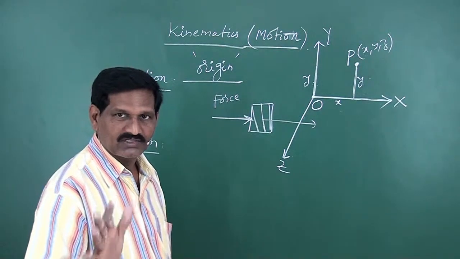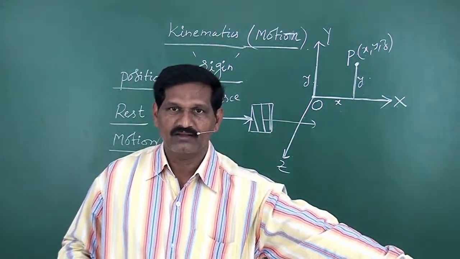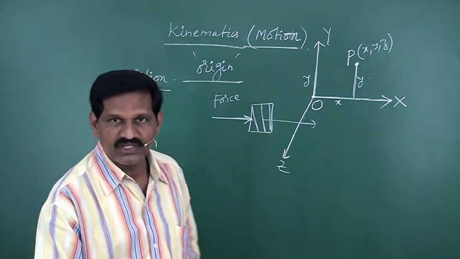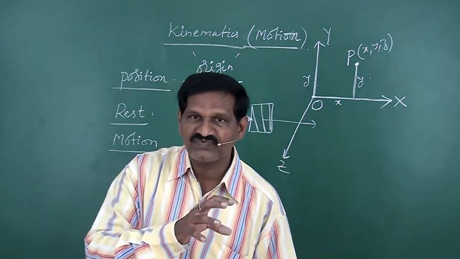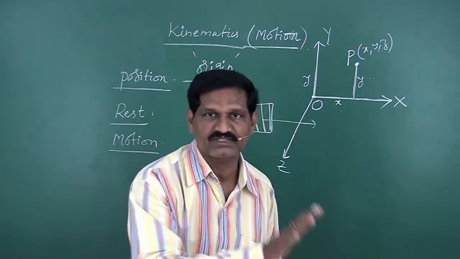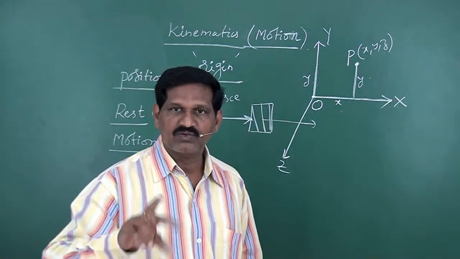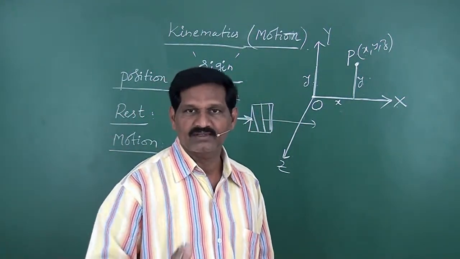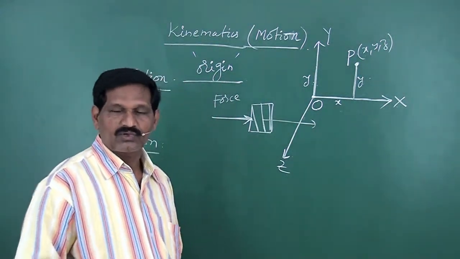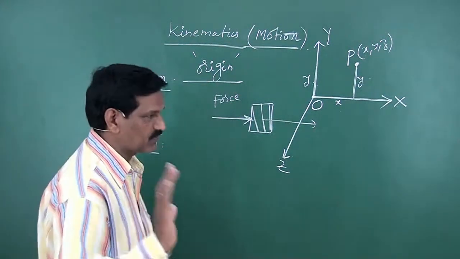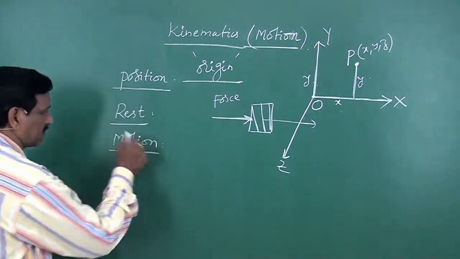Always say the body is at rest with respect to A. Always say the body is in motion with respect to some B. So you have to specify the reference point, the reference system. Then only rest and motion will have meaning. Otherwise, rest and motion are not correct. So rest and motion are relative terms. Now this is rest and motion.